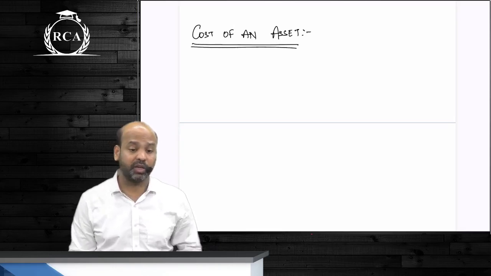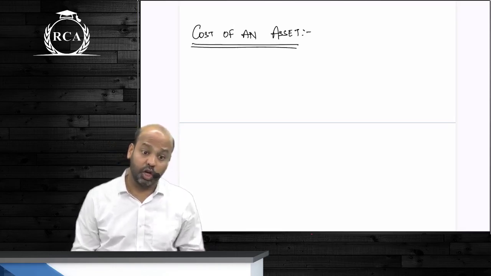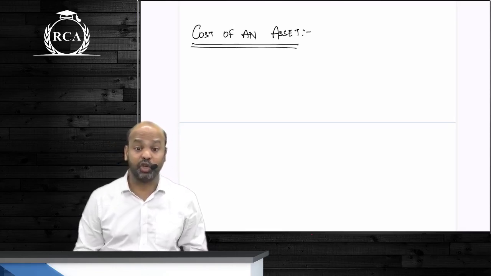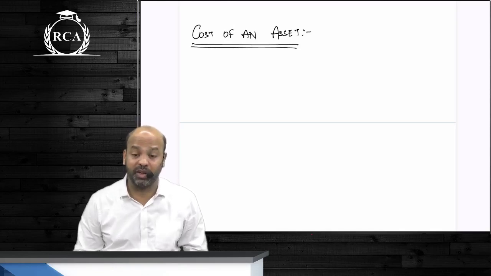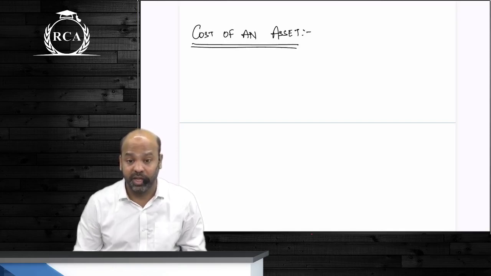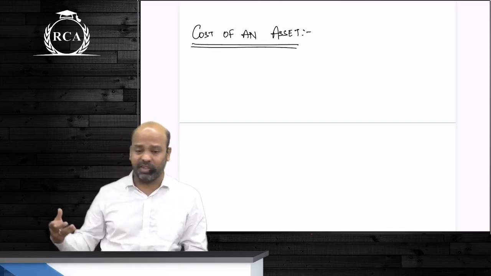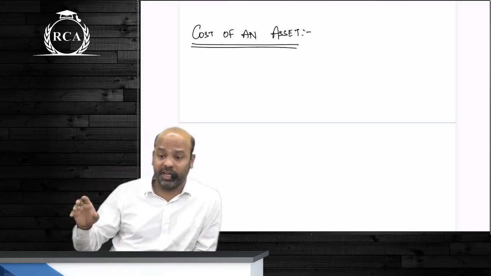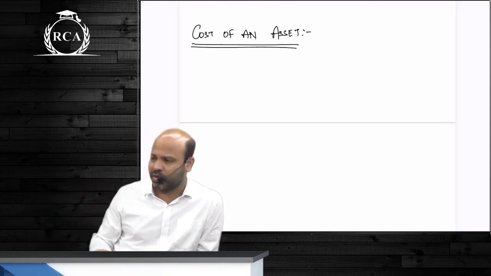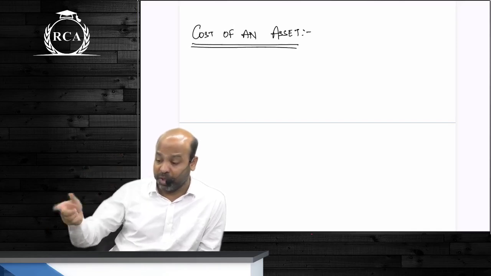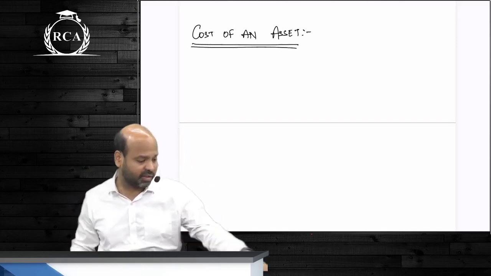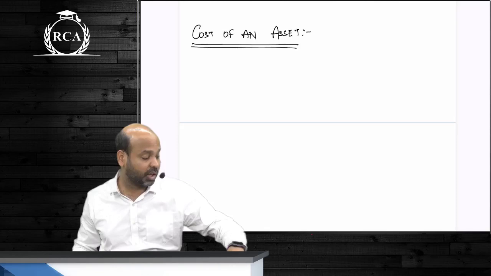Cost of an asset includes all the expenses that are directly attributable beta to bringing the asset to its present location and conditions so that it is capable of being used for its intended purpose. Of course beta, its basic purchase price and all other incidental expenses will be included. Won't they be included? If someone is helping you beta with purchase of materials guys and you're paying brokerage to them, will you include that in the cost?